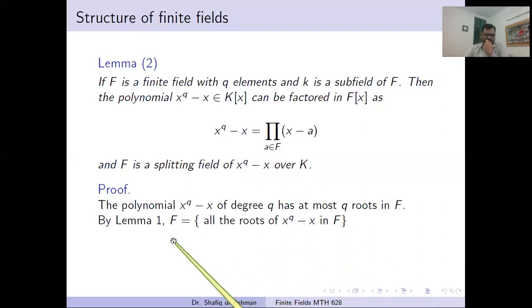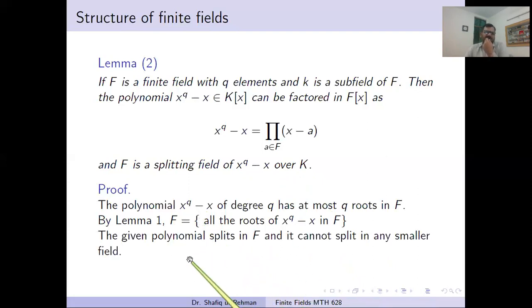So you see, what is a finite field? A finite field is the set of all the roots of this polynomial. The given polynomial splits in F, and it cannot split in any smaller field.